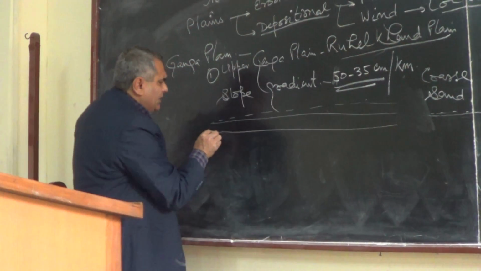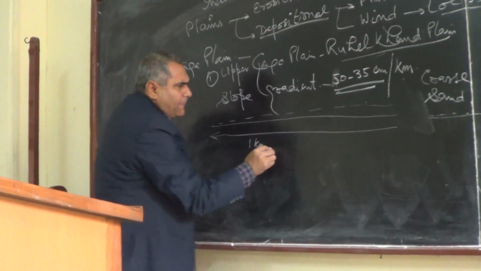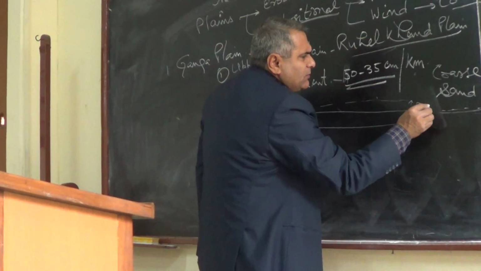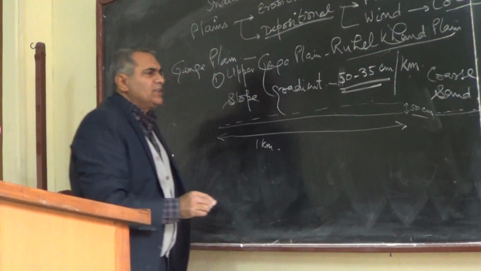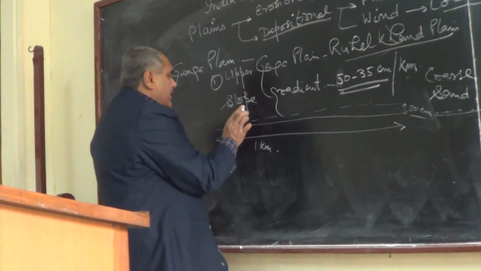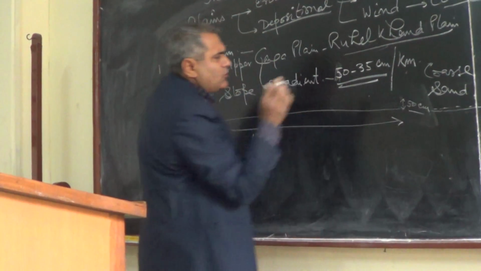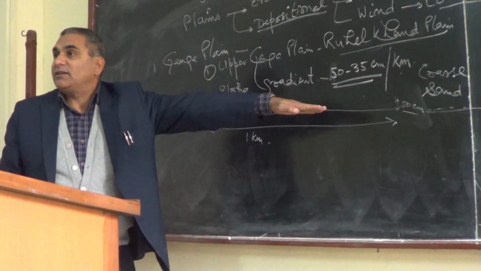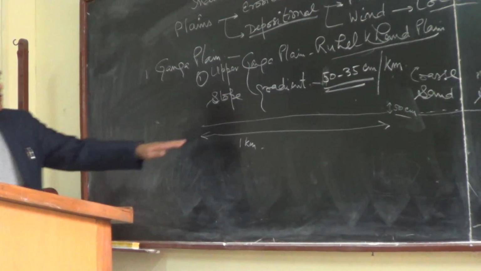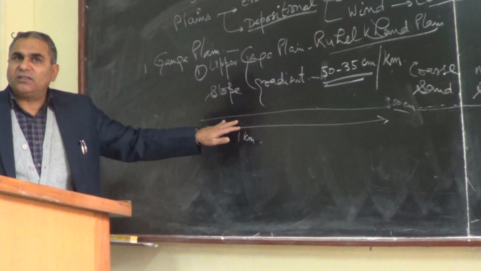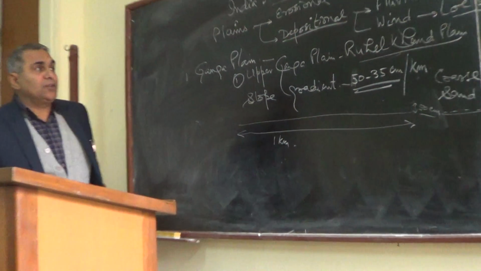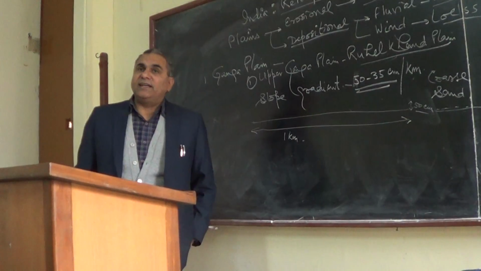Originally it is like this. Suppose this is 1 kilometer, up to this point, and this slope declines by 50 centimeter in 1 kilometer. That's why this is called slope gradient, a very gentle slope gradient. I hope you came to know. So it is composed of sandy material, coarser material, located on the alluvial fans. All sand: coarse sand, medium sand and fine sand.